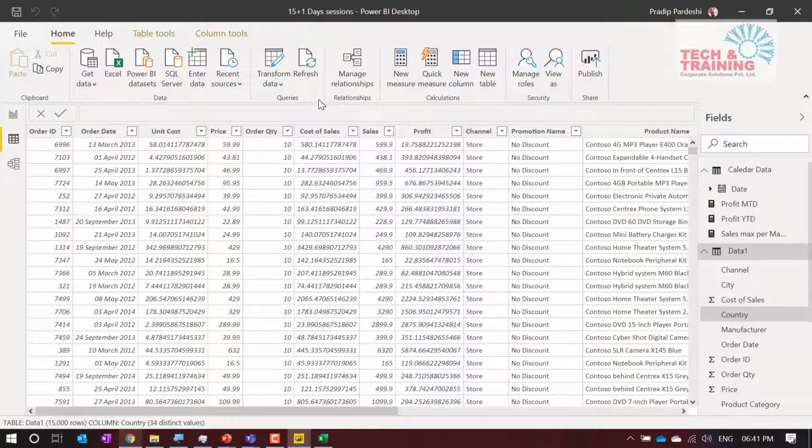So there is another way of connecting to the server, whose name I forgot. When you connect to SQL Server, it gives you the live connection data report. It is not truly live, but it connects to the data source in real time. So in those cases, it gets updated automatically and you don't have to update it. There are various ways of updating the data in Power BI that we have discussed.